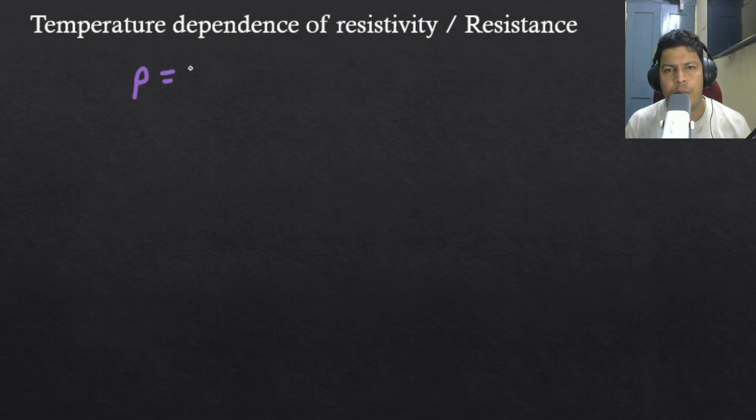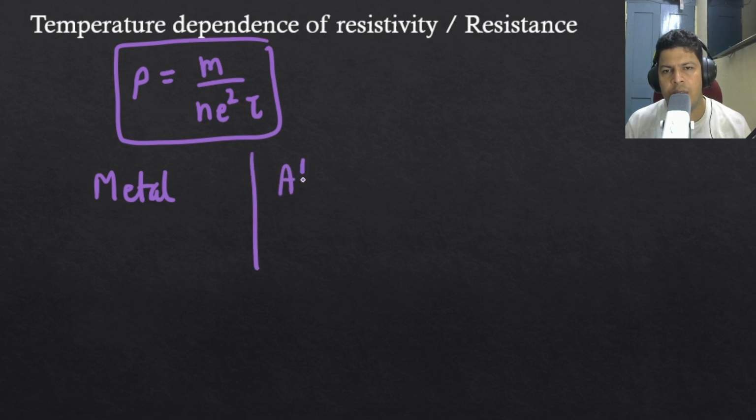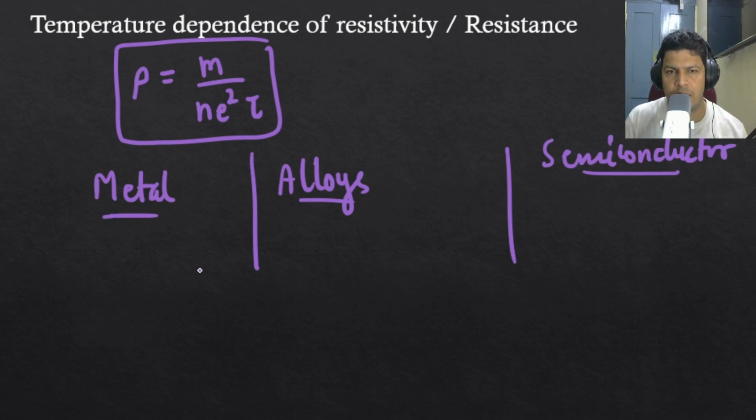So resistivity will be m over ne square tau. Is that okay? Now we have three things. One is metal, then we have alloys, and then we have semiconductors. We need to discuss these three basically. So let's start with metals.